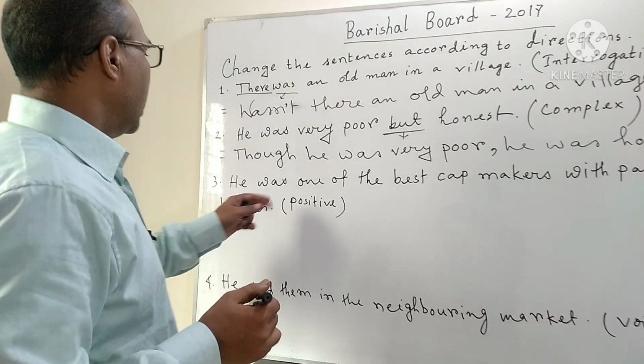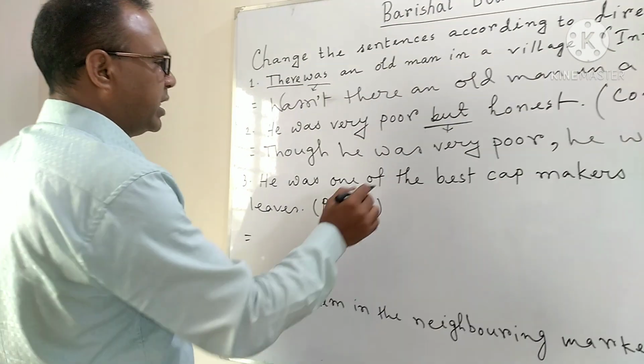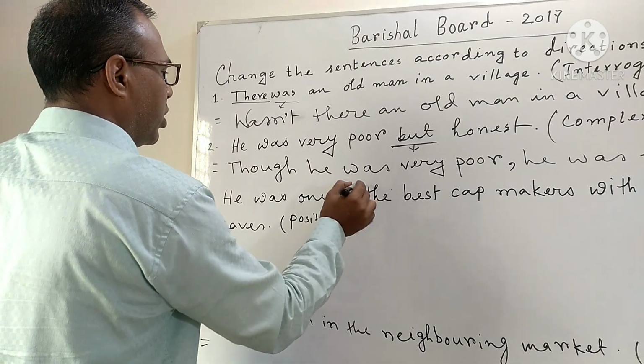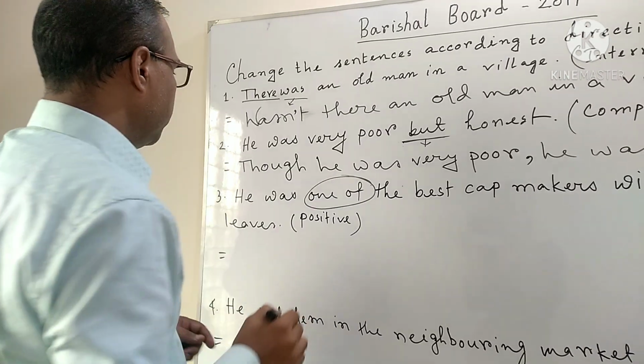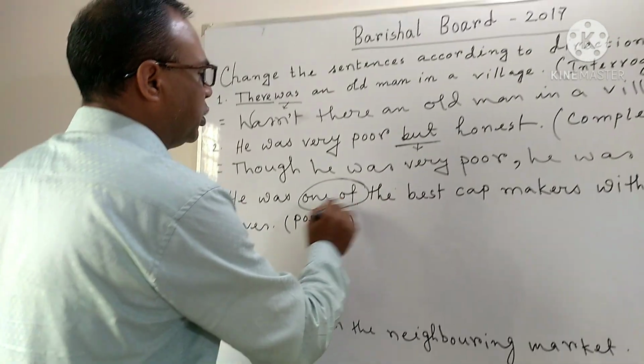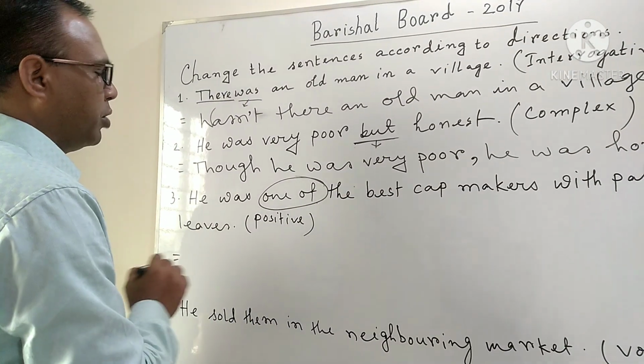So the sentence tells that it is a superlative degree, because we are seeing a keyword in this sentence, one of.